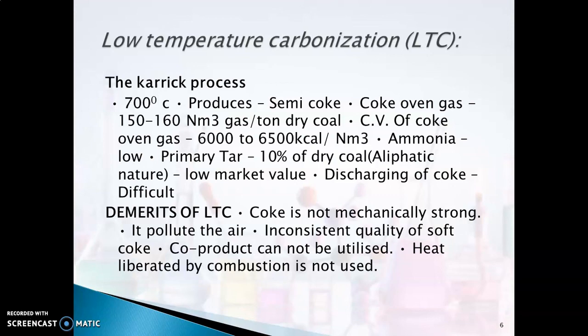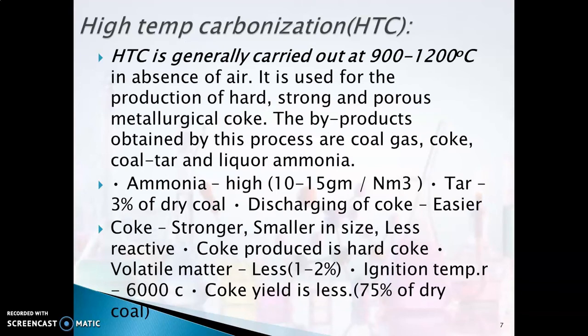So there are a lot of demerits in low temperature carbonization, whereas high temperature carbonization is carried out at a temperature around 900 to 1200 degrees Celsius in the absence of air, and it is used for the production of hard, strong, porous metallurgical coke. Hope you got the difference now. And you obtain a lot of byproducts from this method: coal gas, coke tar, ammonia, and all these byproducts can also be further used. But the yield, if you see, is a little less compared to the previous one.